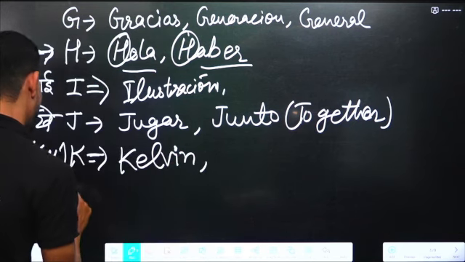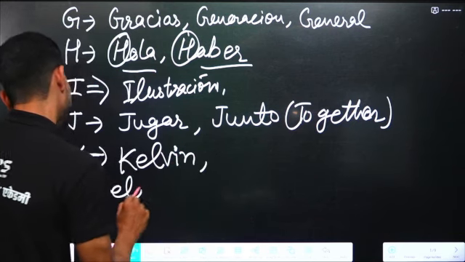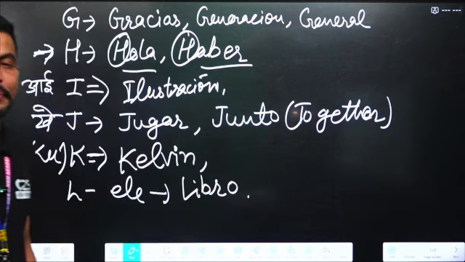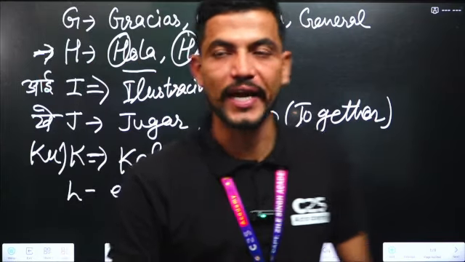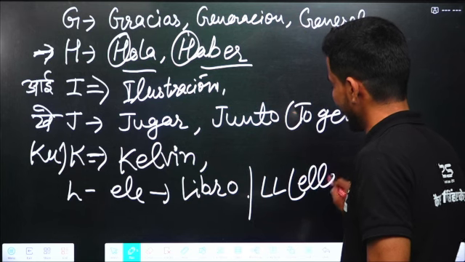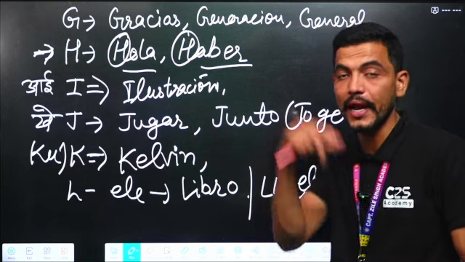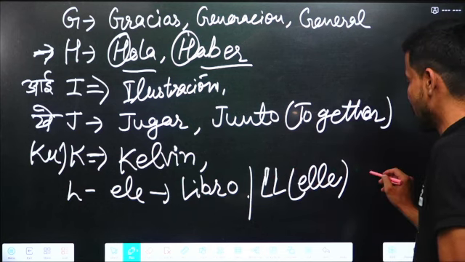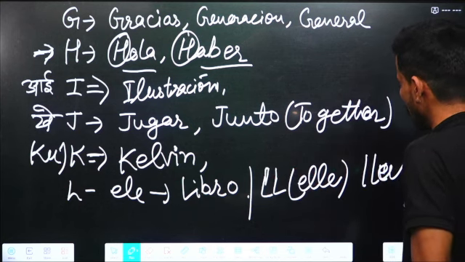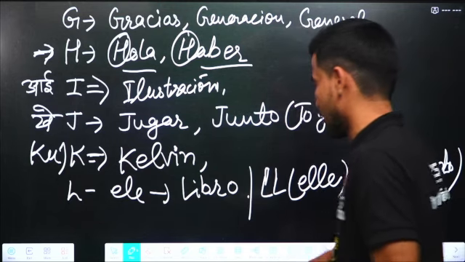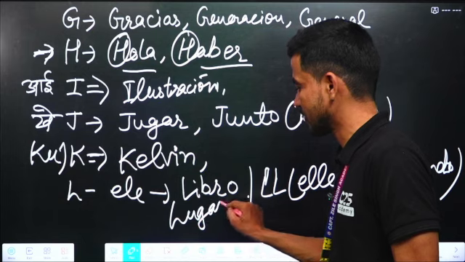Next is L. The pronunciation is LA. Word libro. The word with L. And the word with double L is LA. The pronunciation of double L is LA. For example, lugar. Lugar means place.